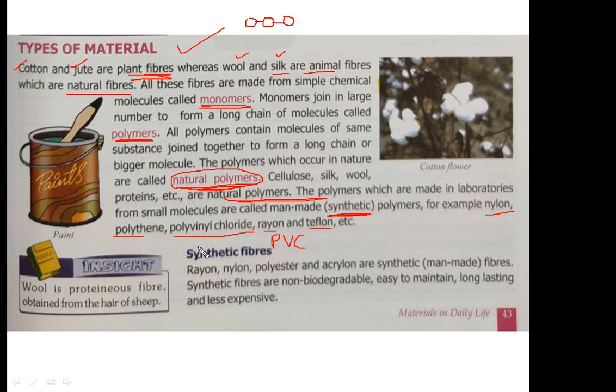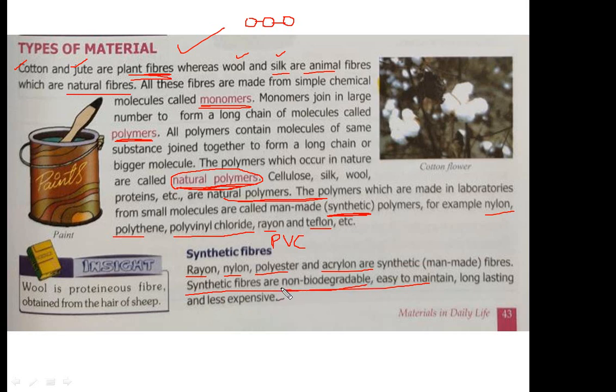So let us start from synthetic fiber. Rayon, nylon, polyester, and acrylon are synthetic, that is man-made fiber. You should remember these names. Some of the examples of synthetic fiber are rayon, nylon, polyester, and acrylon. Synthetic fibers are non-biodegradable. This is a very important point. What is non-biodegradable?